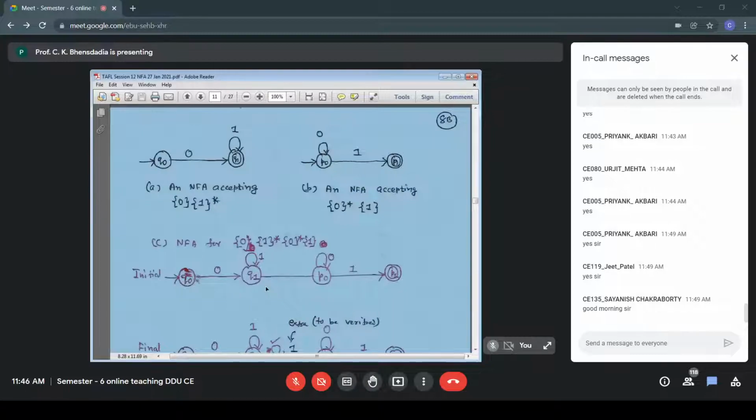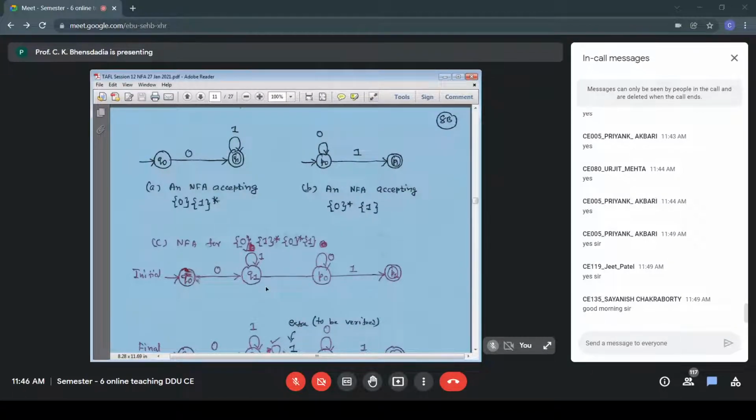Figure B is the NFA for 0 star 1. So in the initial state P0, there is a loop, 0 star. Star means 0 or more occurrences, so it could be 0 occurrences as well. So that is P0, that is 0 star, ending with 1. 1 is compulsory. So P0 to P1 on 1. P1 is the accepting state.